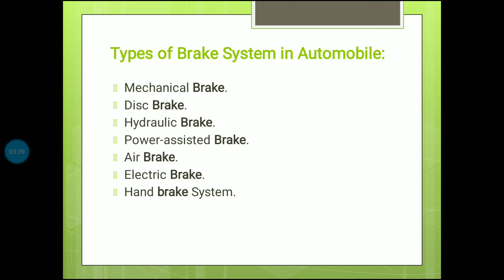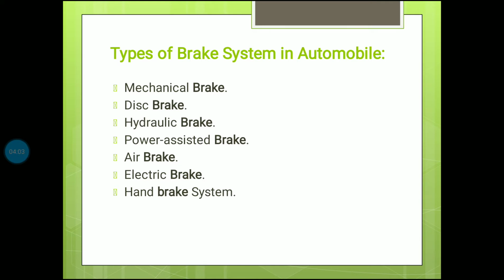If it is a bike or car, some cars now have four wheel disc brakes, but some cars and still some trucks and lorries are fitted with the mechanical brake only. In another name, we say it is a drum brake or drum shoe brake. So mostly we call it a drum brake.